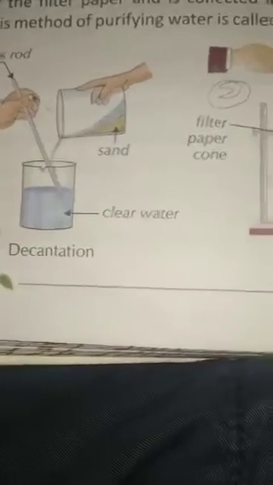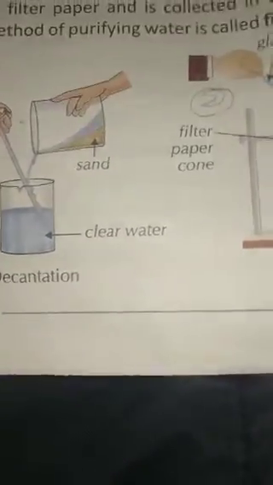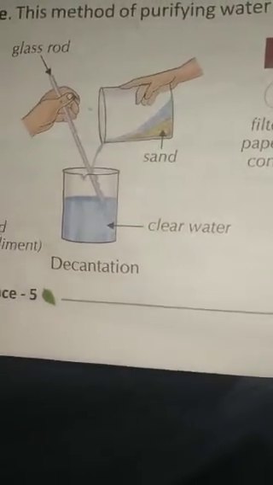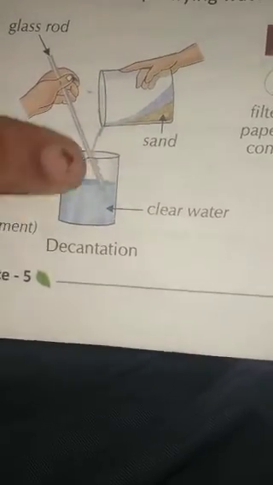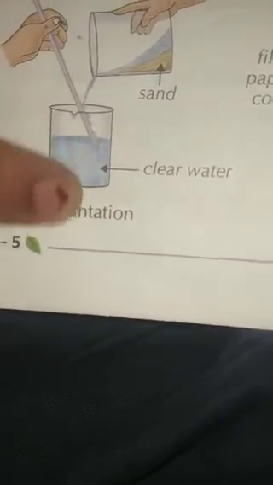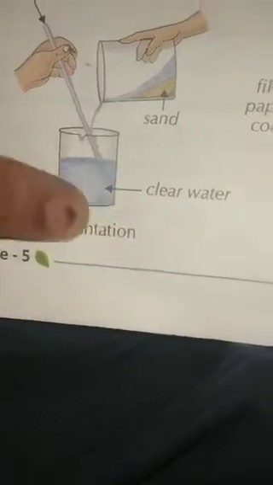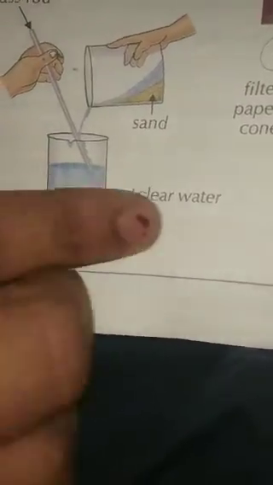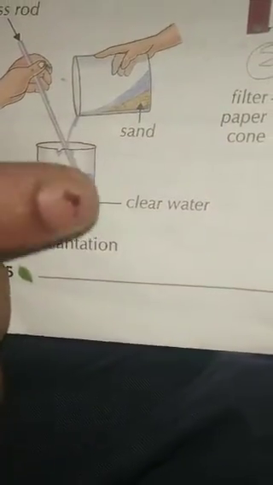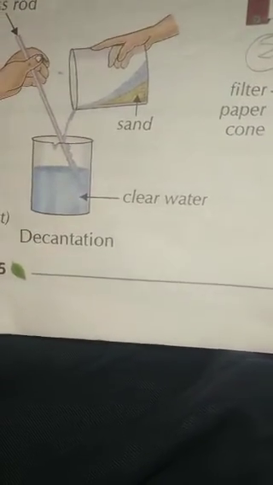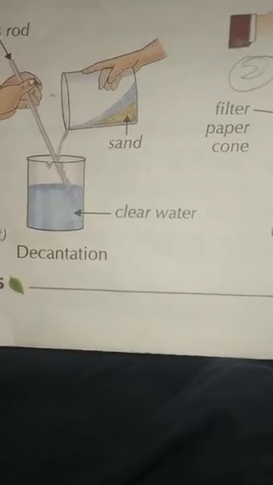That's why this process is called decantation. The rate of sedimentation can be increased by adding chemicals like alum. This is known as loading. That means to this we will add alum, so that if any sediments or impurities are there, they will be nicely, clearly removed, and only clear water is left out. So when we are adding chemicals like alum, that is known as loading. Okay, children. So this is the glass rod. This is just for our mixing process. We are keeping it.